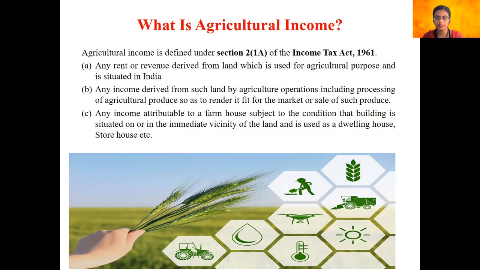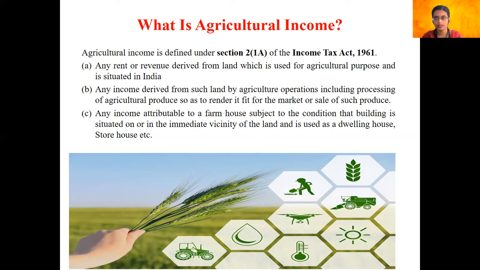So, in simple terms, income earned by an individual is said to be agricultural income in nature only if he or she receives any rent or revenue derived from the land, and the land must be particularly used for agricultural operations or agricultural purposes. Secondly, the land can also be used for processing of these agricultural produces.